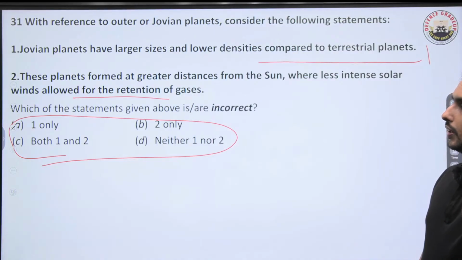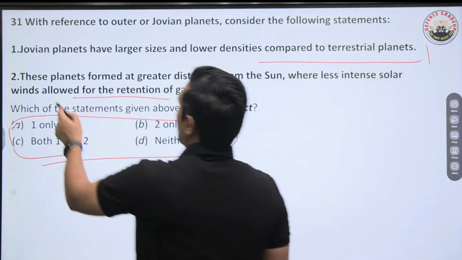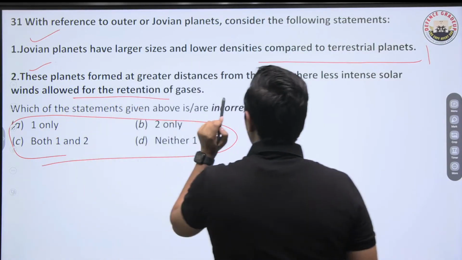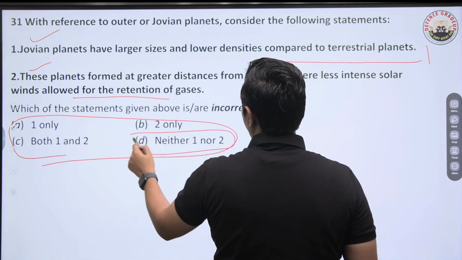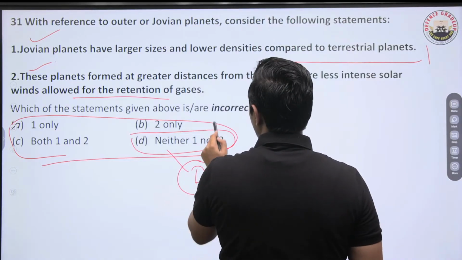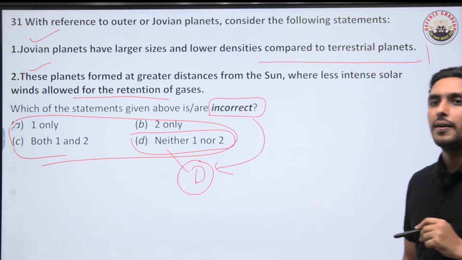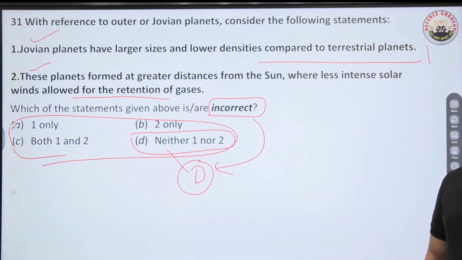Remember that Jovian planets, no doubt, are larger in size and lower in density. This is correct. And they formed at a greater distance, this is correct as well. But my answer is going to be D. Why? Because the question asks which is incorrect. I would say nothing is incorrect because everything is correct. So the answer cannot be C, it has to be D. Are you getting it?